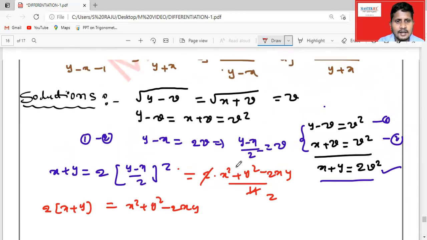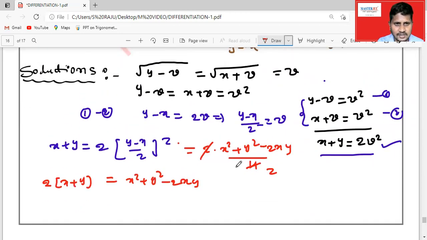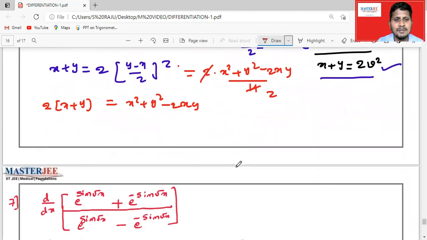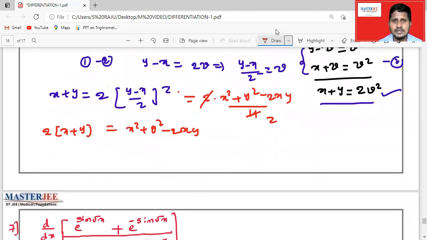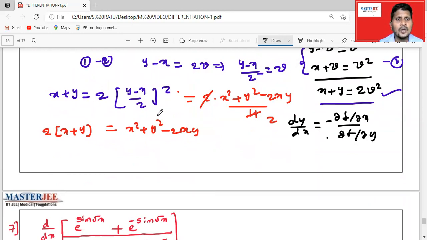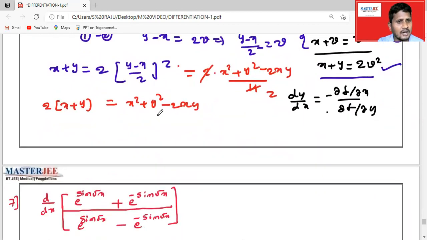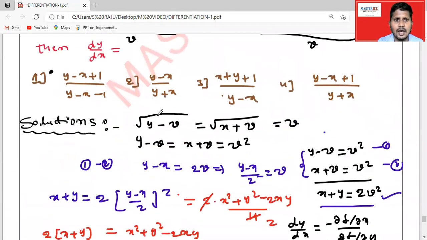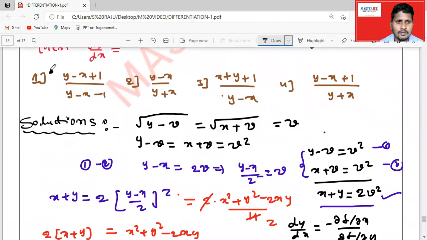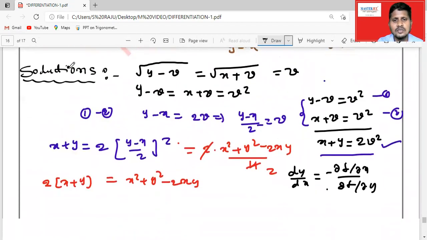See here, now you can differentiate. There clearly it is an implicit function. For an implicit function, the derivative dy by dx is given by minus dou f by dou x by dou f by dou y, right? So you can differentiate partially with respect to x and partially with respect to y, then substitute, and you are going to get one of the answers. So I think here we are going to get the first option itself. Once you can check it.